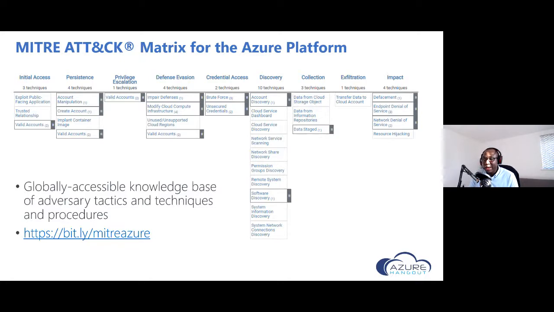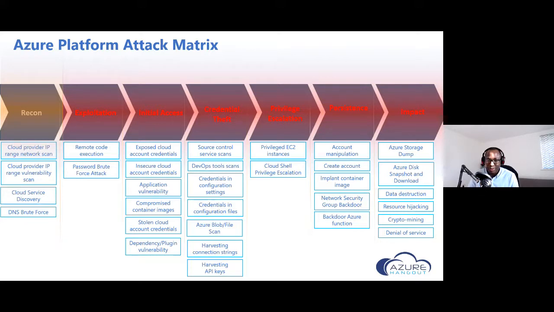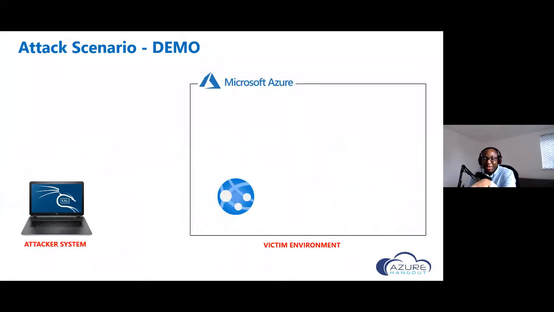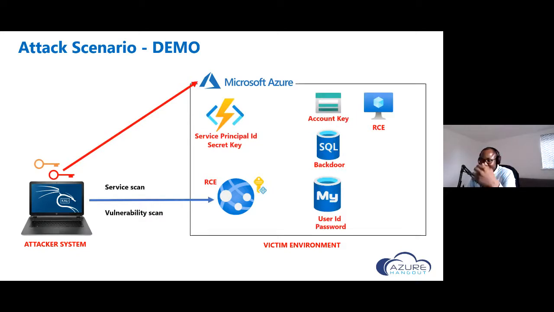However, when I talk about this, I like to use my own attack matrix because I have the flexibility to add things and move things around. I don't like to tamper with the work of MITRE, so I leave their work alone and focus on my own attack matrix that I use when I talk about this. In terms of the demonstration I'll be showing you today, here's what the environment will look like. We're going to start really from nothing, with an attacker looking to attack an Azure victim environment with nothing. At the end of the demo, we're going to end up with this, where the attacker has been able to exploit vulnerabilities, open backdoors into the environment, and steal credential tokens, using different methods.